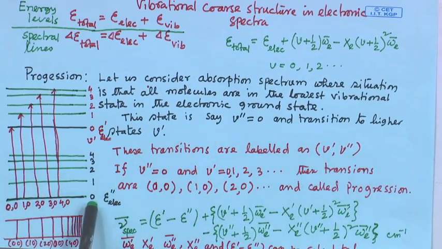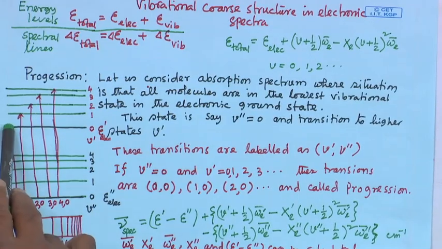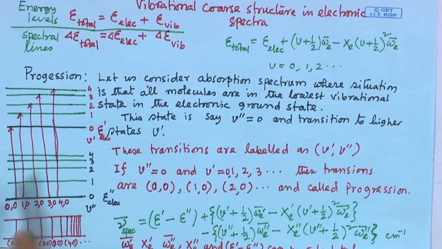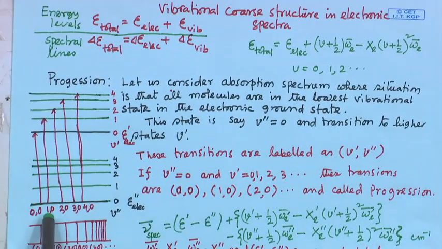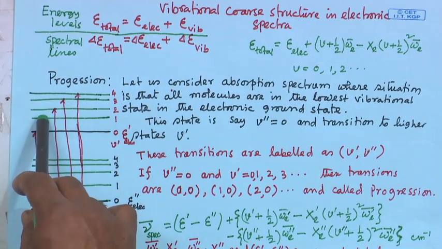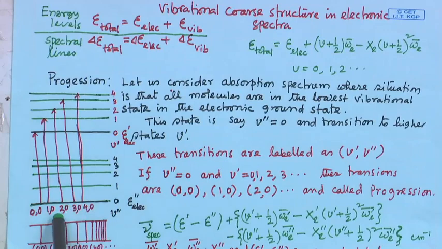So, transition from V double dash 0 to V dash 0 is the 0-0 line, similarly here 0 to 1, so V dash is 1, V double dash is 0. So, 10 line, 20 line, 30 line. These transitions are labeled with V dash V double dash.